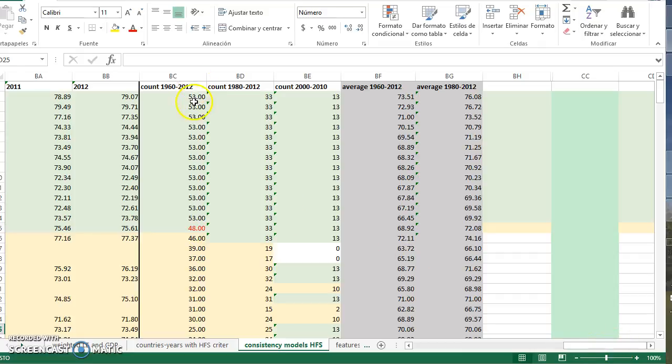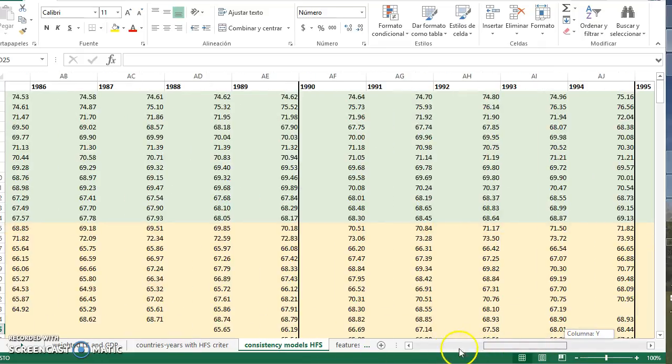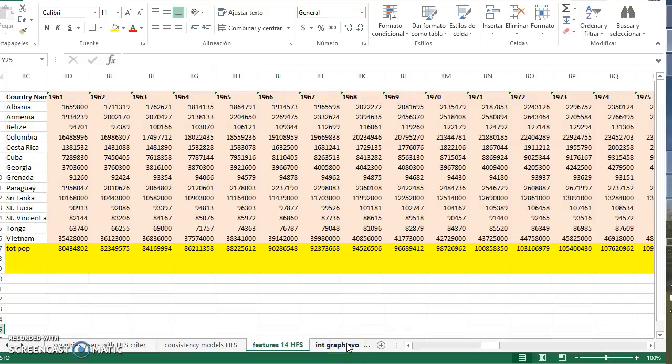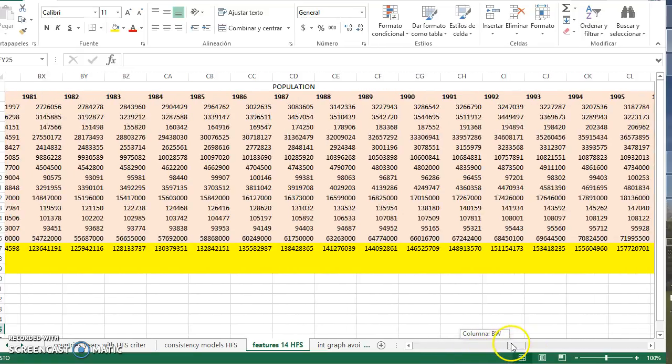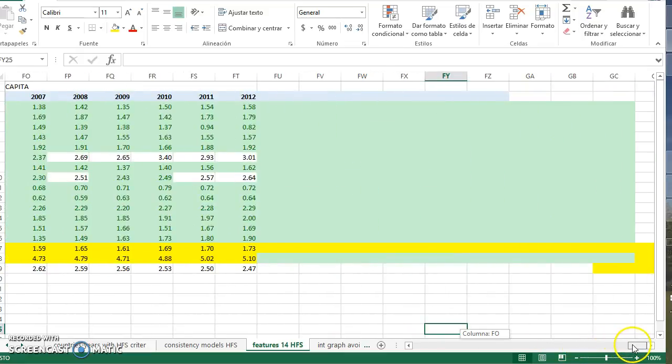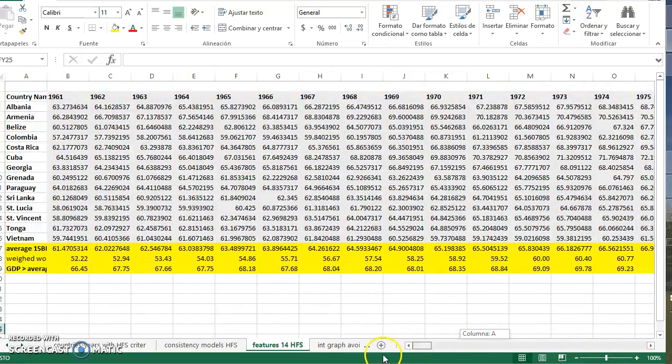So these are the 14 countries that are our models, and they're followed by some other countries that have some of these features some years, but not consistently all of them. So this is how we chose our countries. Then you will see the different features of these 14 countries in this spreadsheet: life expectancy, population, GDP per capita, and carbon emissions.